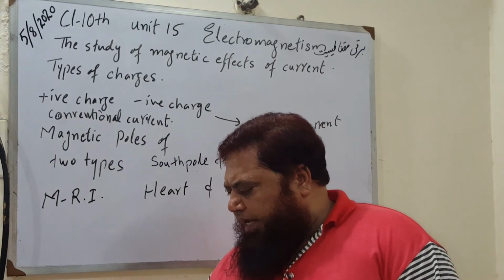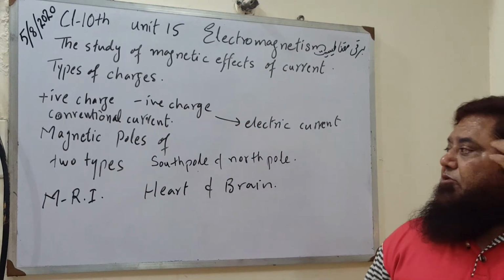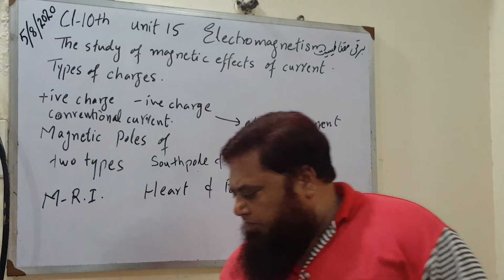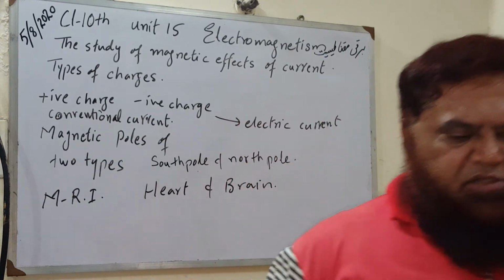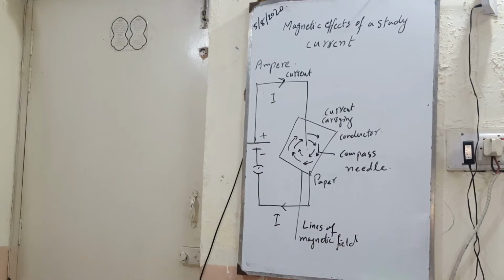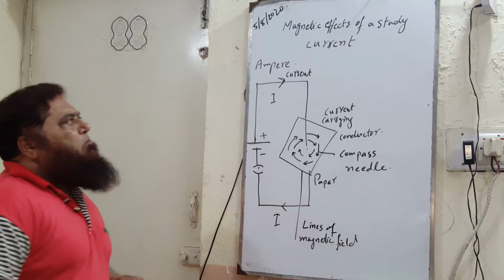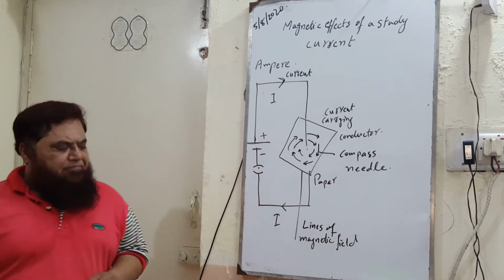Then comes the magnetic effect of a steady current, that is article 15.1. Now we are proceeding towards it. What is the magnetic effect of a steady current?